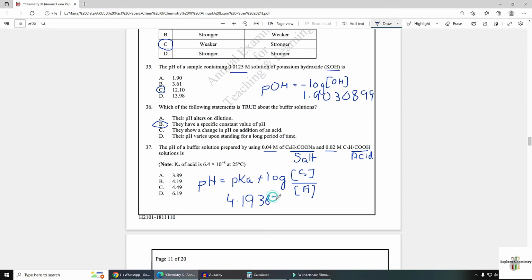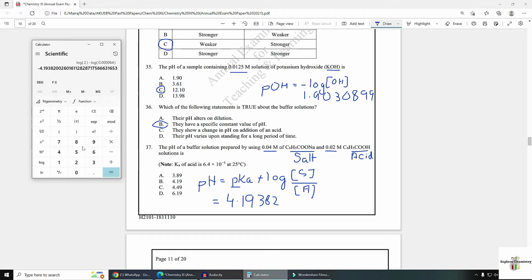This is the pKa value. P means minus log of Ka. So I have calculated minus log of Ka. And here we calculate the concentration of salt, 0.04, divided by the concentration of acid, 0.02.